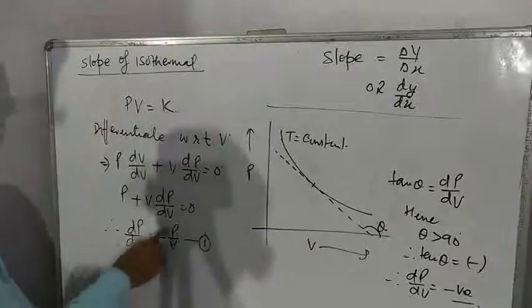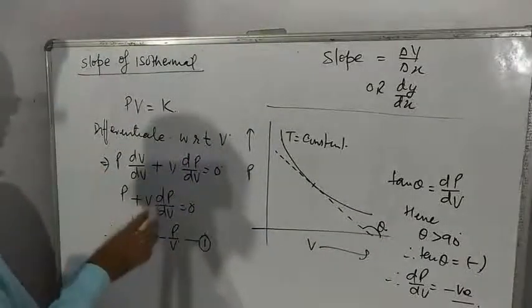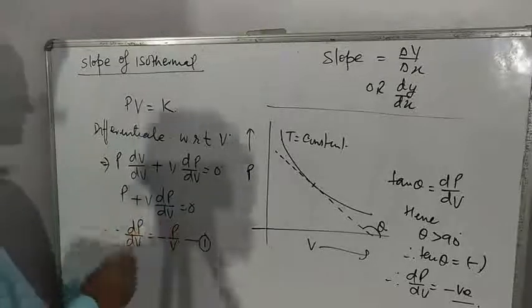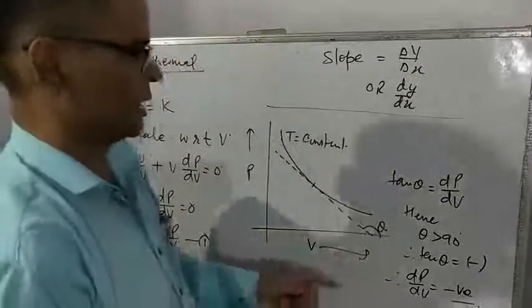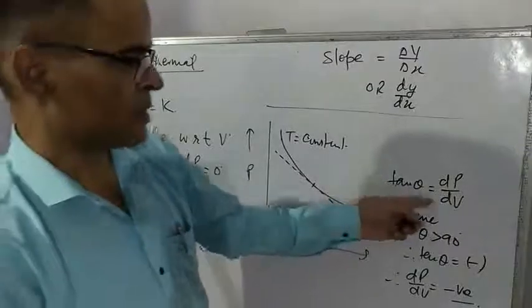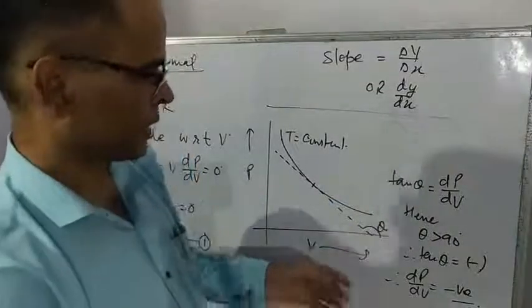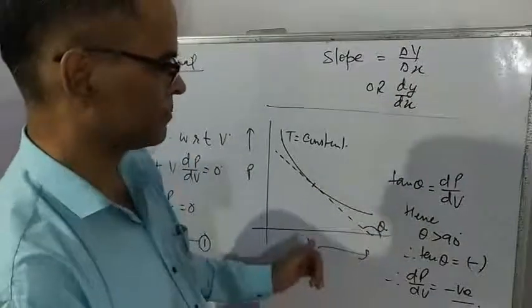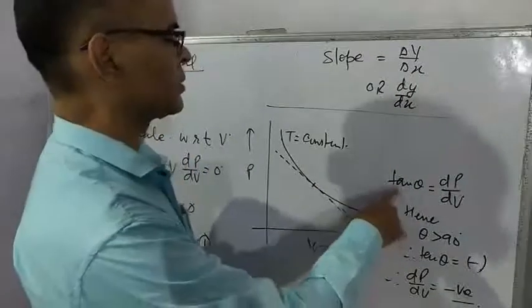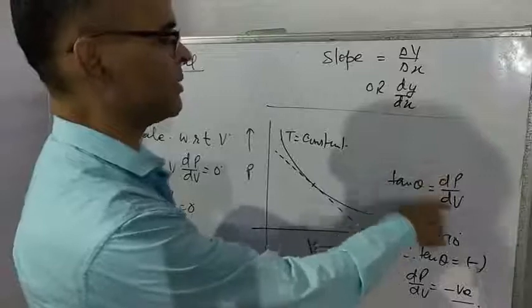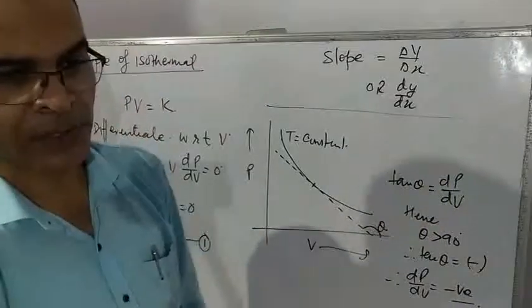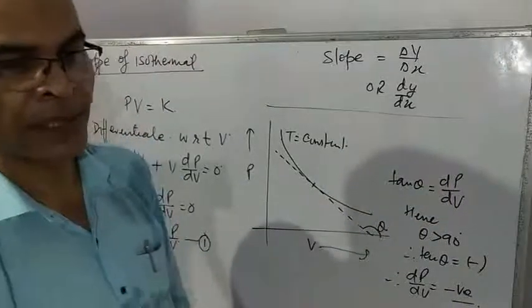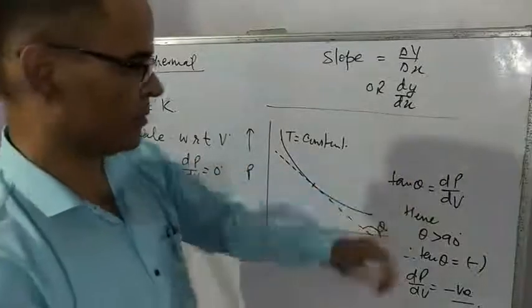Now let us understand the negative sense of the negative sign. You know that slope is represented by tan theta. Theta is taken from the positive axis. So tan theta is equal to dP by dV. If the graph was plotted between x and y, tan theta will be dy by dx, here dP by dV.